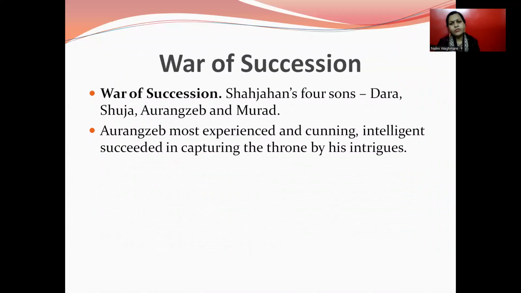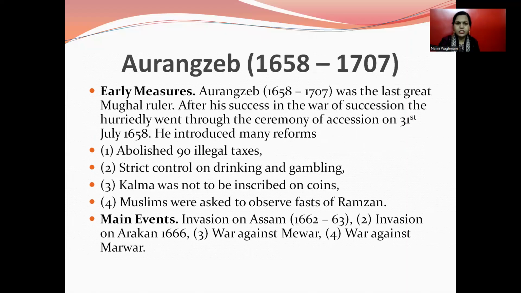Then of Shah Jahan's four sons, Dara, Shuja, Aurangzeb and Murad, Aurangzeb, the most experienced, cunning and intelligent, succeeded in capturing the throne by his intelligence. Aurangzeb was the last great Mughal ruler. After his success in the War of Succession, he hurriedly went through the ceremony of accession on 31st July 1658. He introduced many reforms, abolished 90 illegal taxes, and imposed strict control on drinking and gambling. The Kalma was not to be inscribed on the coins.